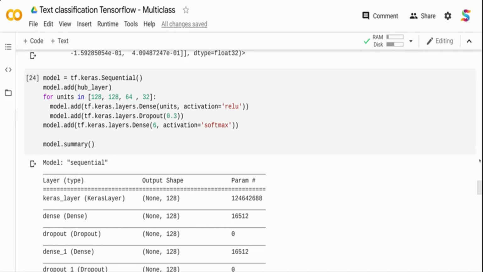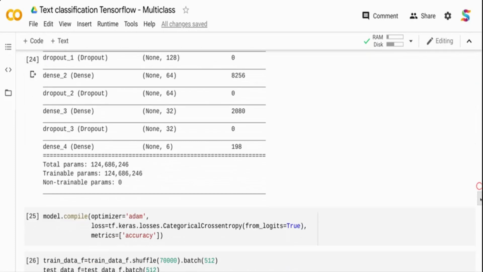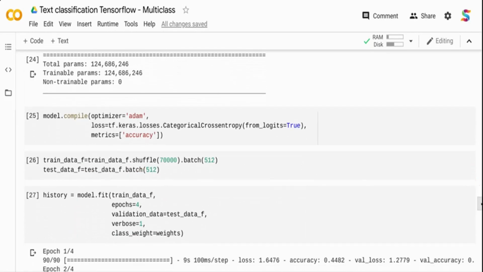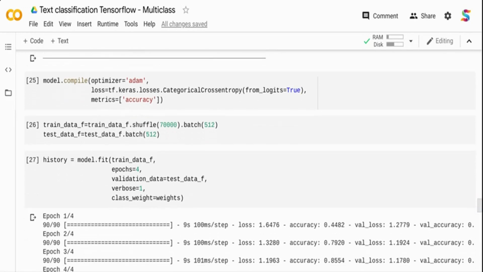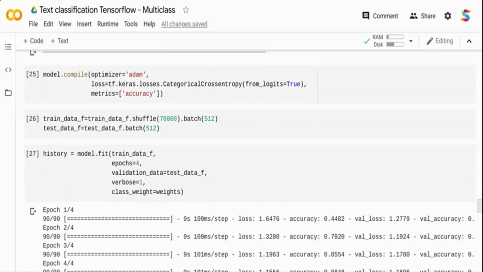I am printing the summary of the model over here, right? After that, I'm compiling my model. I'm just using Adam optimizer, and then I am using categorical cross entropy and accuracy as my metrics, but it's an imbalanced class. So even though I have given accuracy, we will evaluate my model by other metrics, right?